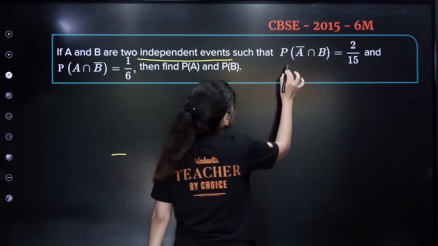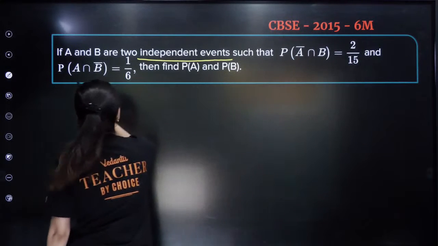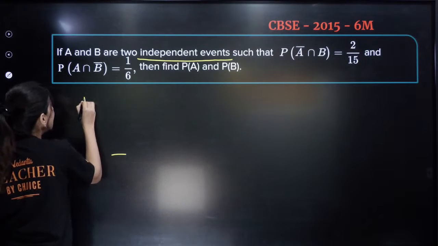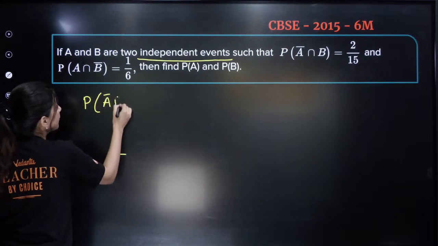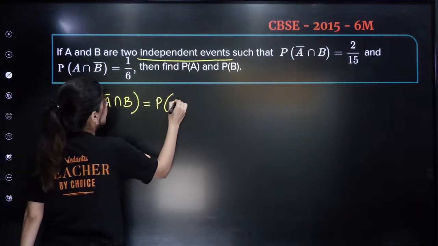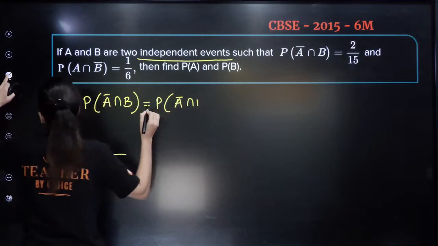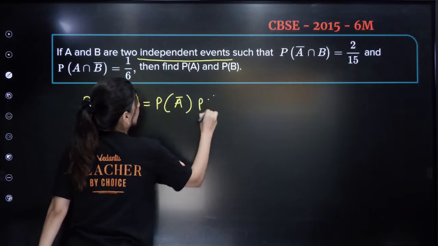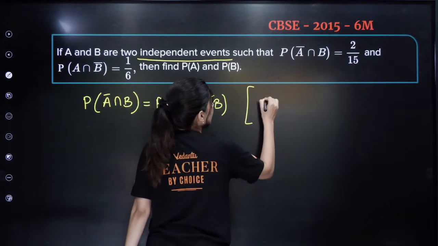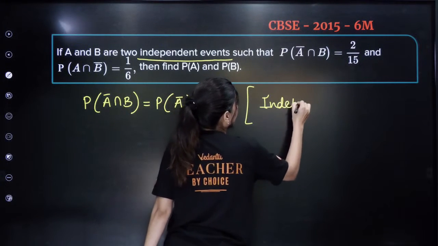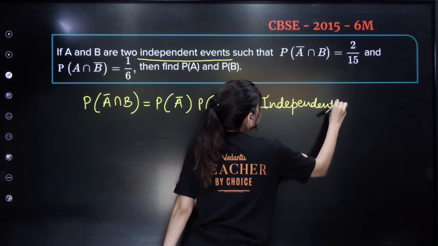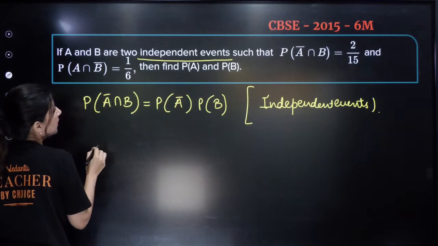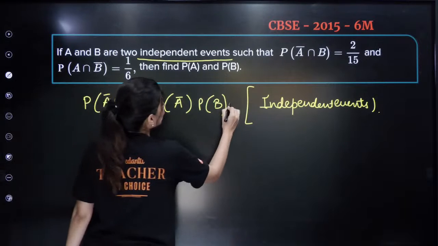Such that P of A intersection B is 2 by 15 and P of A intersection B bar is 1 by 6. If A and B are independent events, write P of A intersection B equals P of A multiplied by P of B. The reason to write is independent events. So this will be 2 by 15.